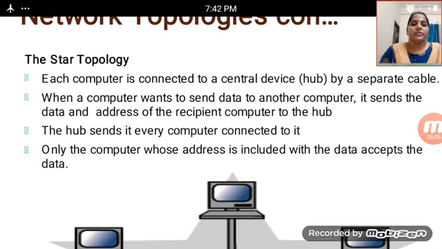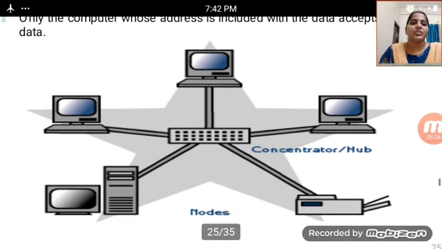Every computer connected to the hub receives whatever the hub sends, but only the computer whose address is included with the data accepts the data. When only one computer is addressed, only that computer accepts the data. This is a star topology.